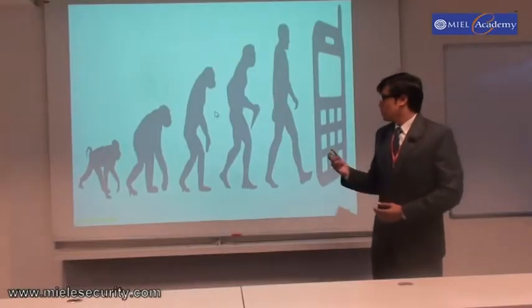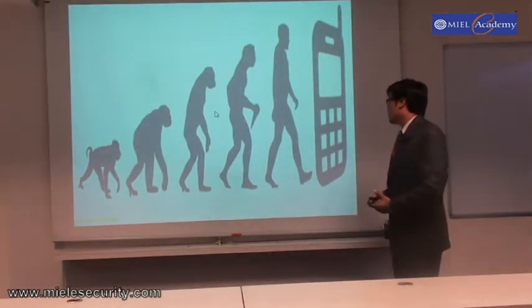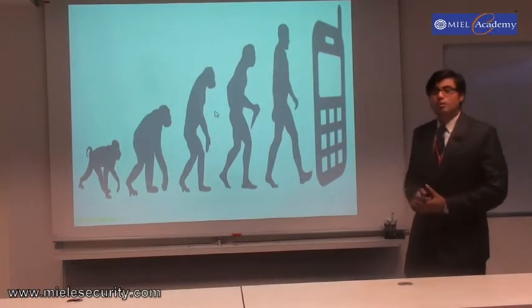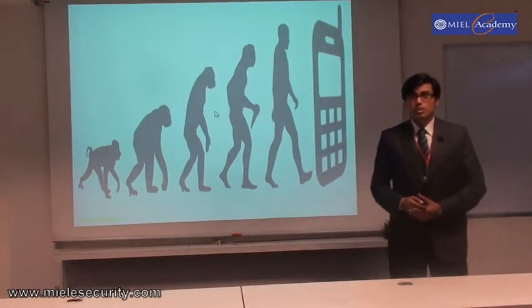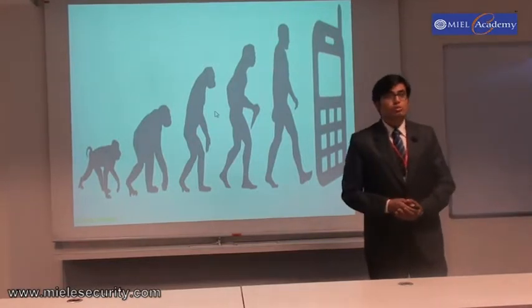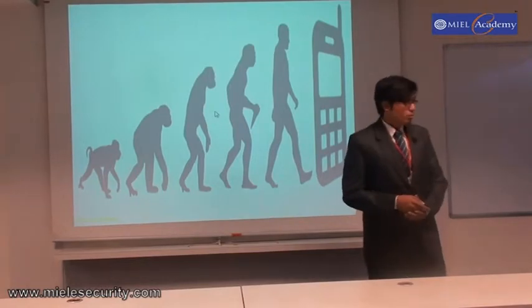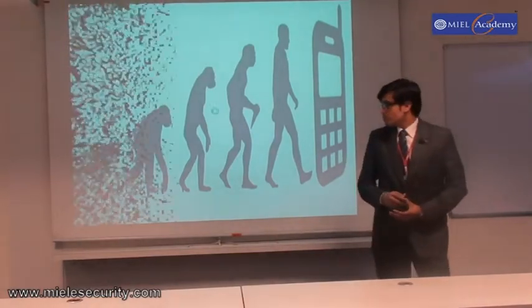And today, I will be talking on the security issues related to Android devices. So we can see here that humans are evolving, and this picture clearly depicts that humans have evolved to a mobile age. And in mobile, we have evolved to the Android age. That is, all the mobiles today have the Android operating system. So, let's talk about the Android operating system security issues.